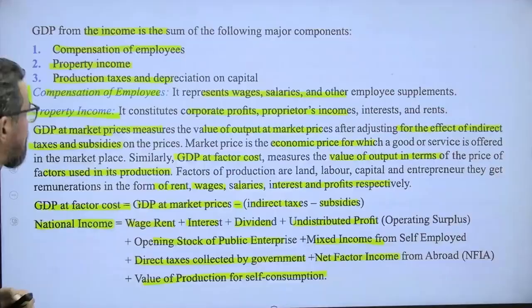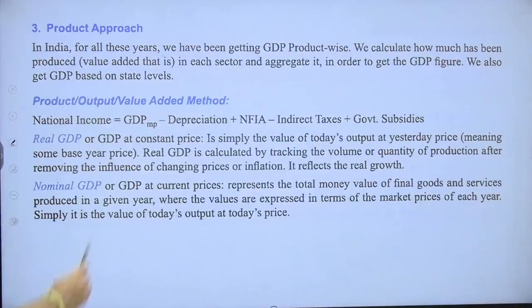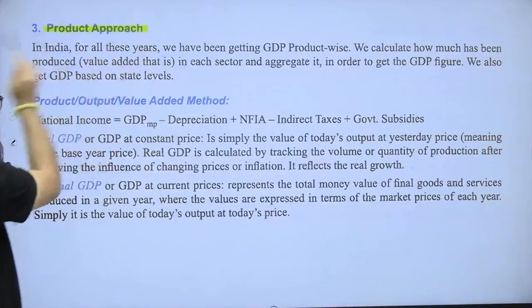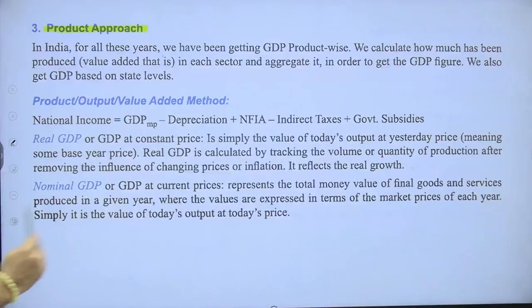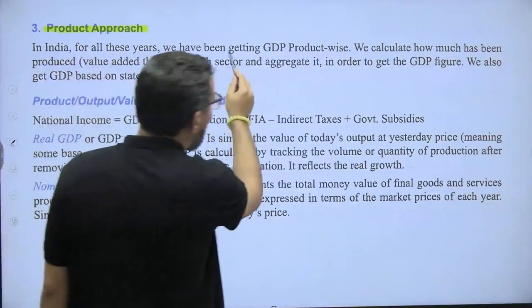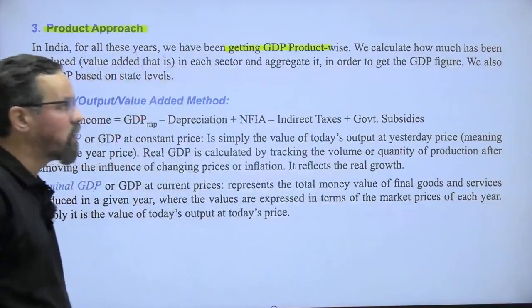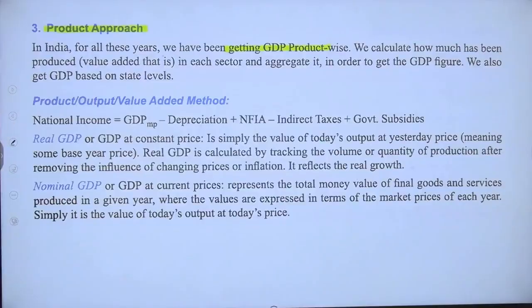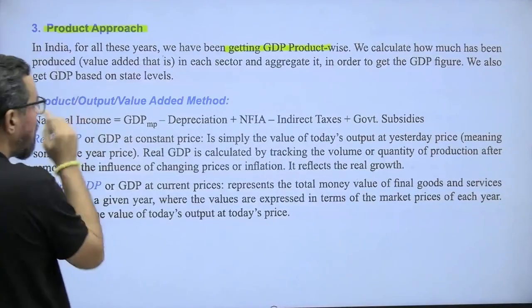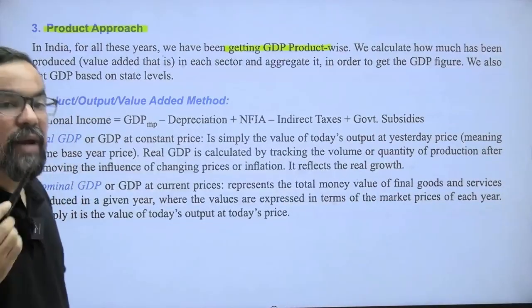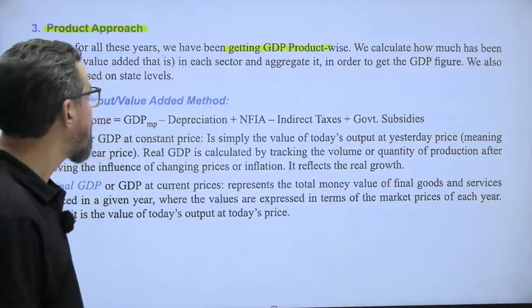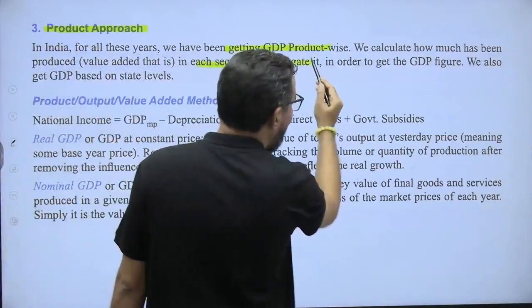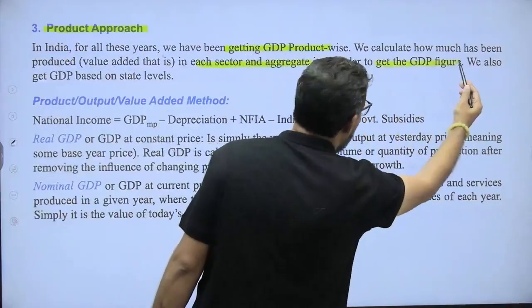Now the next one is the expenditure, product approach or production method. In India, for all these years, we have been getting GDP product wise. We calculate how much has been produced, meaning the final money value of a product in each sector, and aggregate it in order to get the GDP.